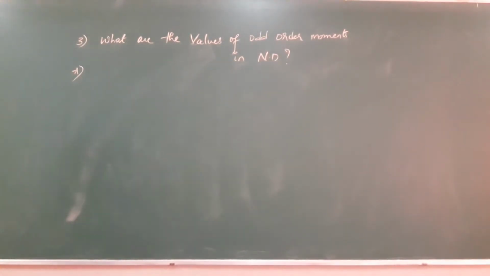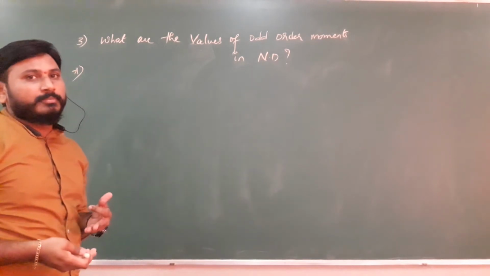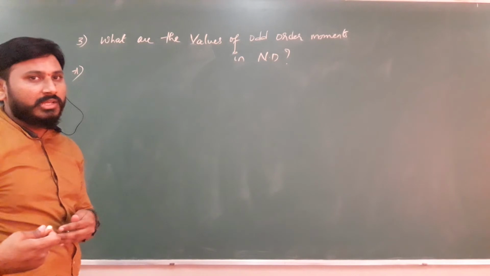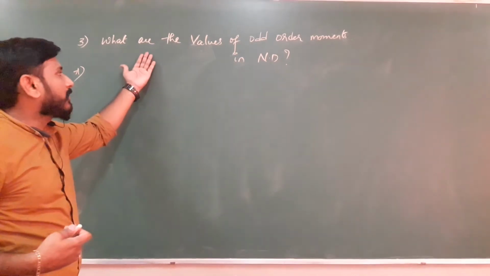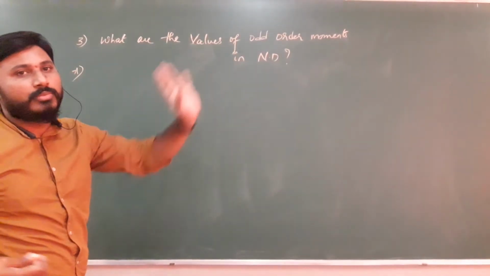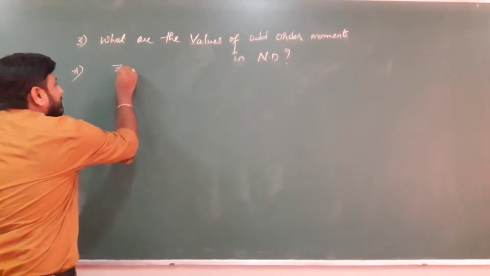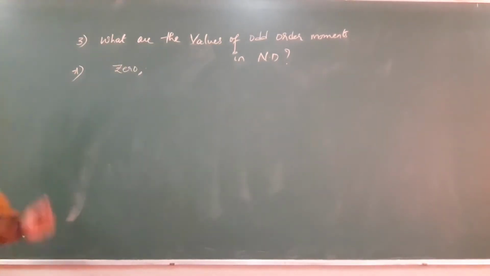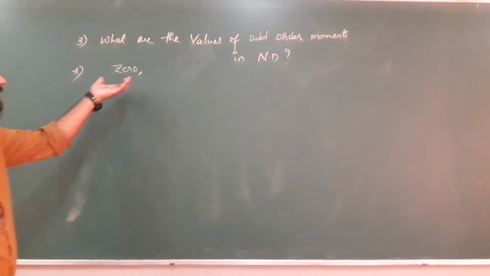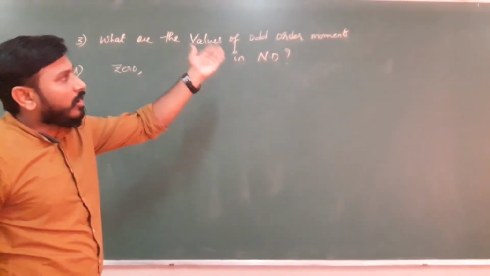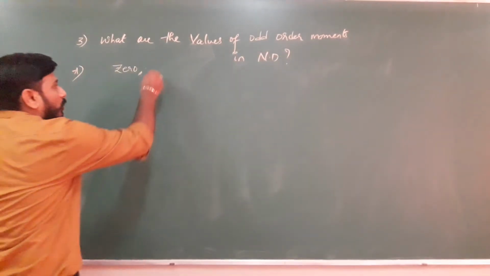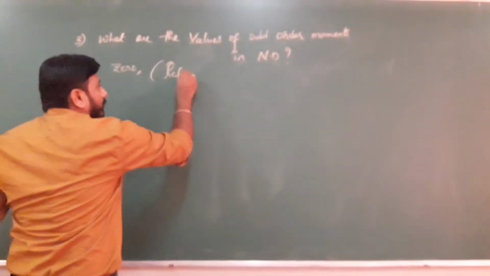See, if you go through the properties of normal distribution, we have odd order moments and even order moments, right? Always remember, in a normal distribution, the odd order moments are always 0. This is just a 1 mark question, single word answer. It is always 0.